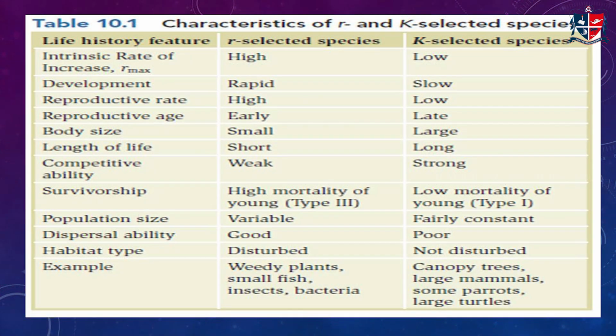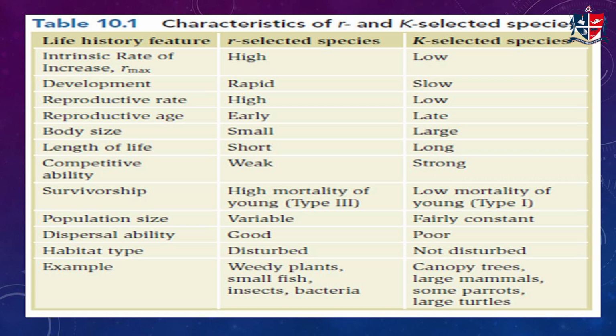If dispersal is not properly happening, and the seeds are laid at the point where they are laid, then if something destroys them, all the seeds will be destroyed. Due to this reason, they disperse to very large or extensive areas to ensure that some of the individuals grow up into young adults. And the K selected species have poor dispersal ability. They always stick to a particular habitat or their parents.